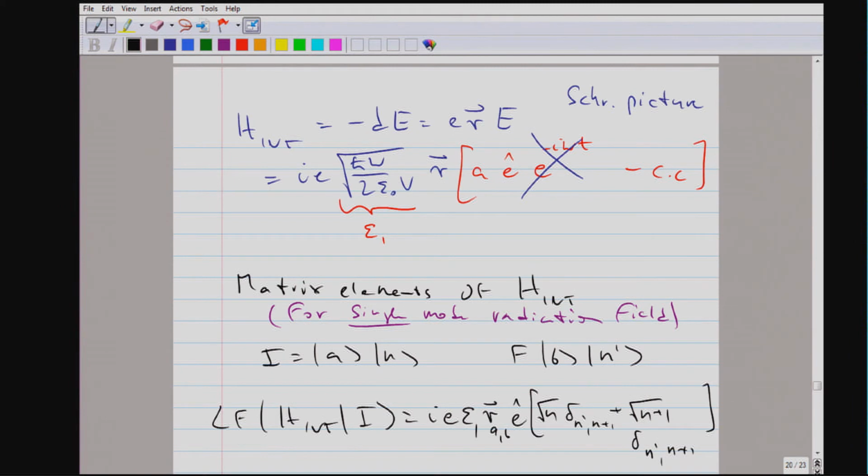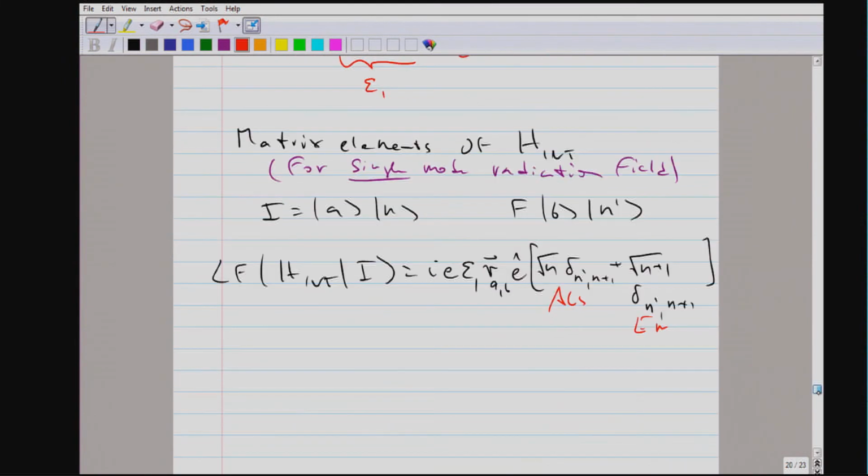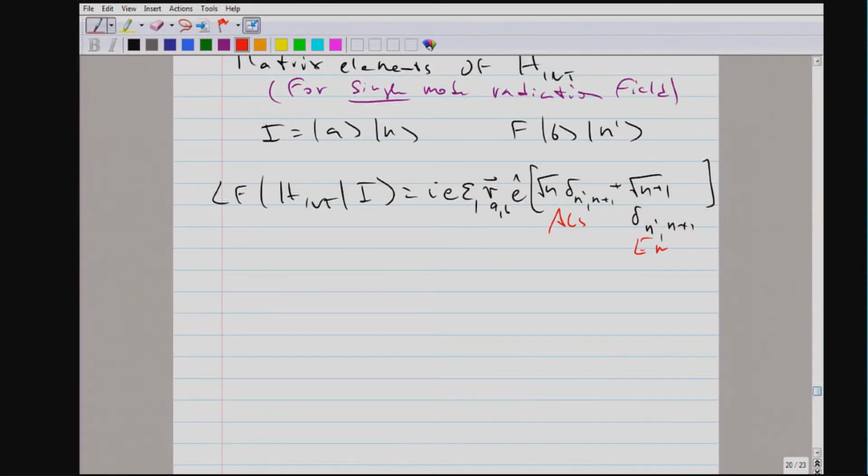I think I've inverted, but anyway, initial and final state can differ by plus one photon or minus one photon. In one case, it's absorption, in the other case, it's emission, and the matrix element is n or n plus 1. So one is absorption, and one is emission. So finally, if we ask, what are the rates of absorption and emission?